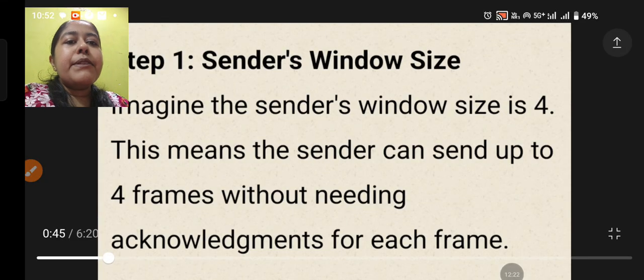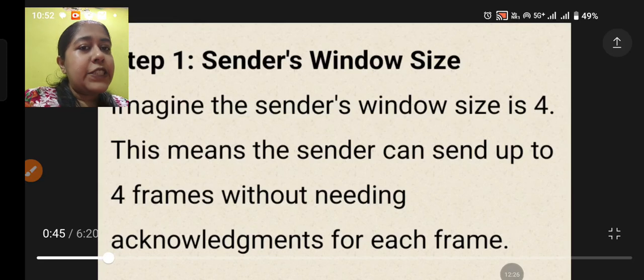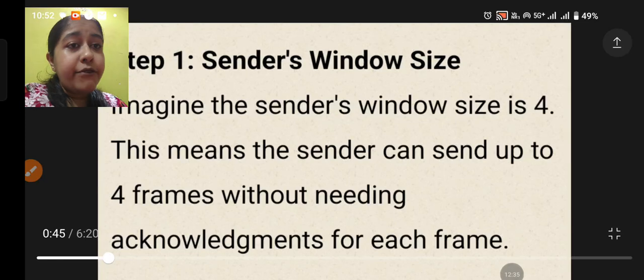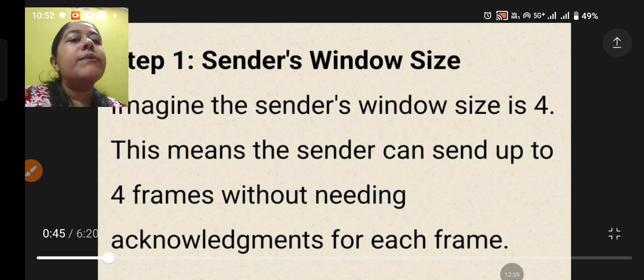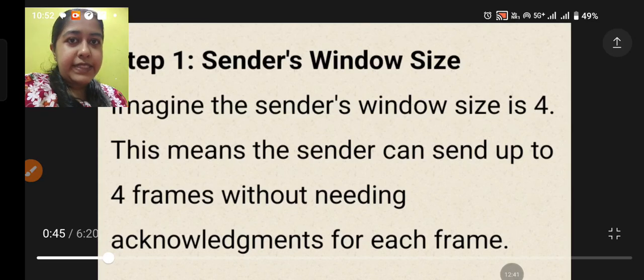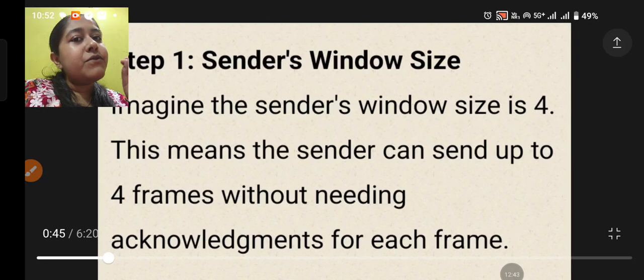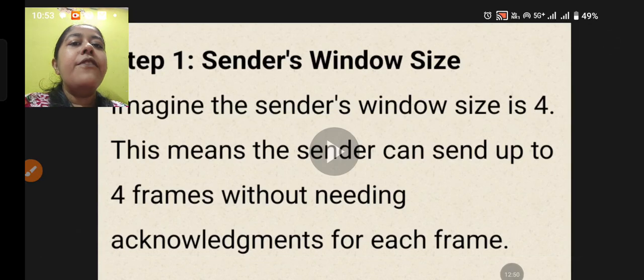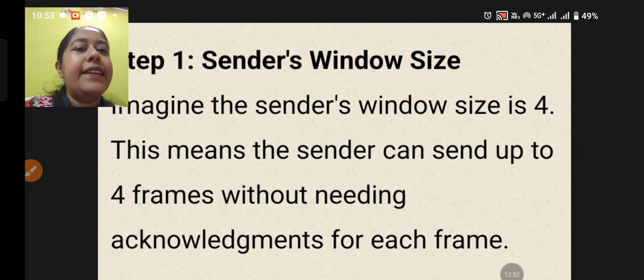Now, the first step is what? The sender's window size. Imagine the sender's window size is 4. This means the sender can send up to 4 frames without needing acknowledgements for each frame. The sender will have to wait up to that particular number of frames. When it has sent them, then it will wait for an acknowledgement, right? Before that, it's not waiting, it goes on sending.